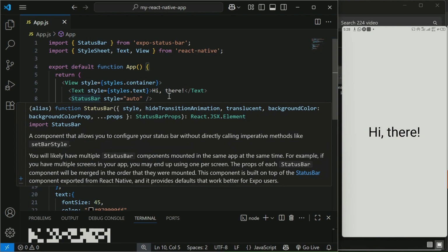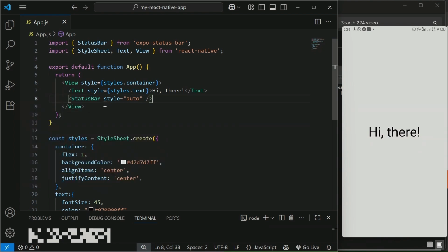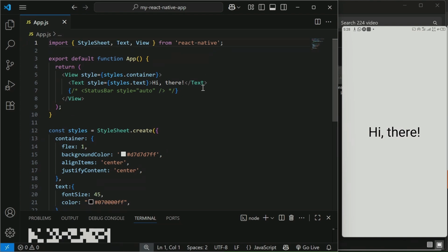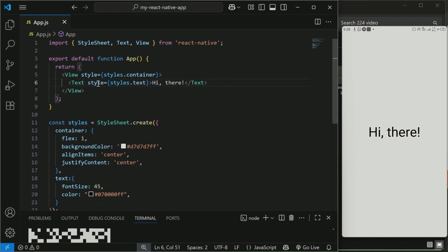Okay, it is not everything here that we actually will need. So as you can see, if I comment this, to comment, you press Control question mark. If I comment that first line, the status bar, and this line 8, status bar style auto, you see that it doesn't have any negative effect on it. No, because it was just more or less like a template given to us by React Native. So that's how they are there. So I can practically delete it, and nothing negative will happen.